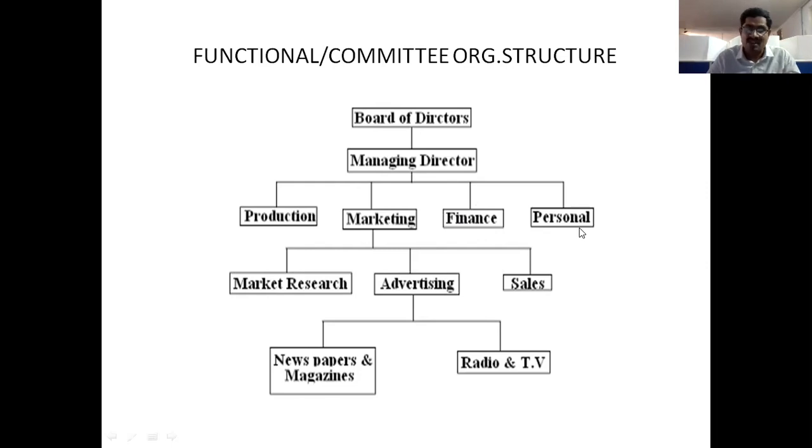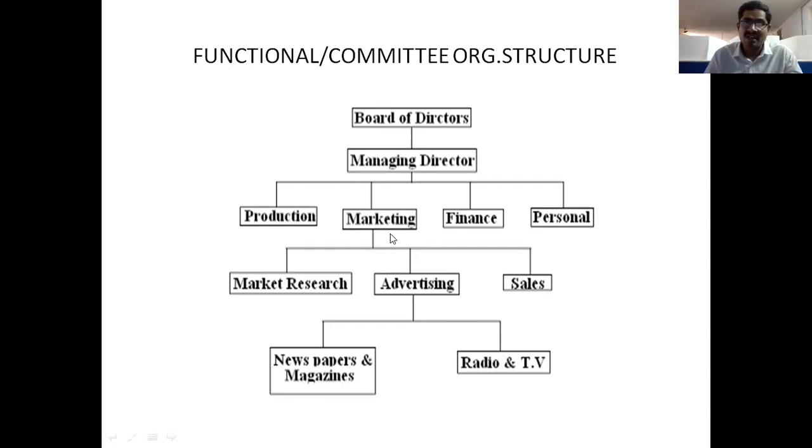Next coming to personnel. Personnel means HR, the human resource department. The HR functional areas are HR planning, recruitment, selecting the suitable candidate and providing suitable training. After completion of training comes the placement. After placement, they check the performance of each and every employee, solve the disputes between the employees, and encourage the employees by giving motivation. These are the different functionalities performed by the HR manager.